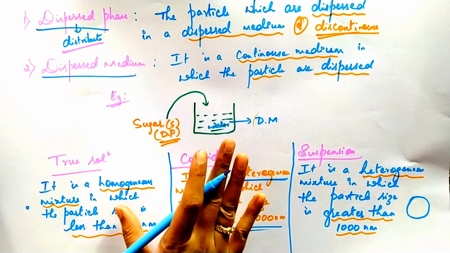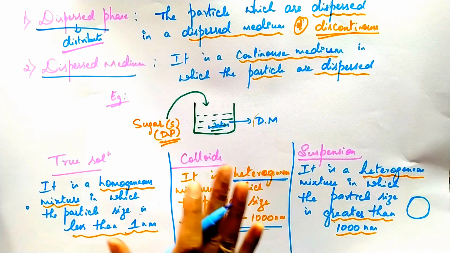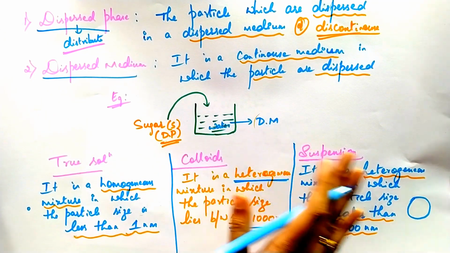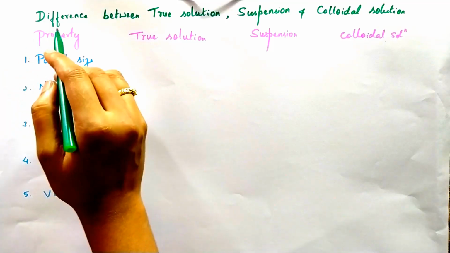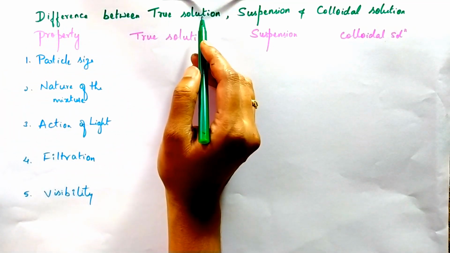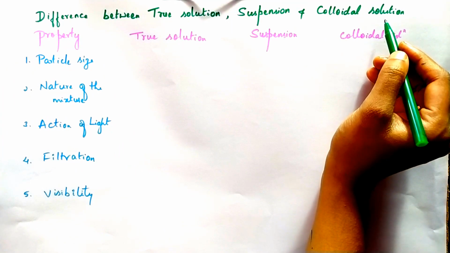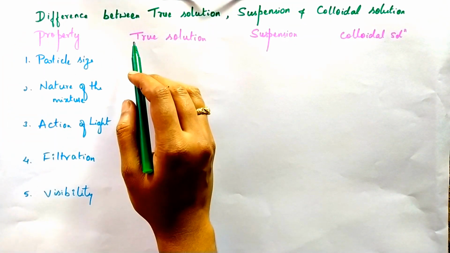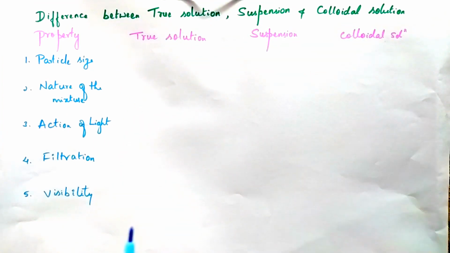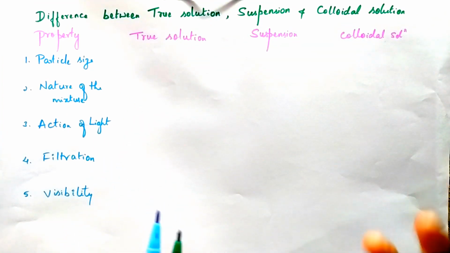Okay, let us know some more properties of the true solution, suspension and colloidal solution. See here the difference between them. The first is particle size.